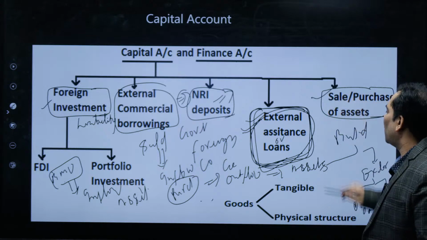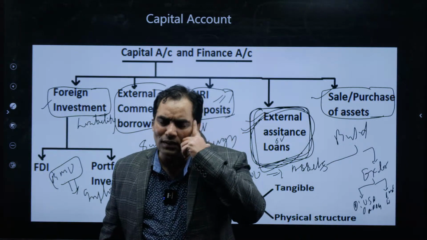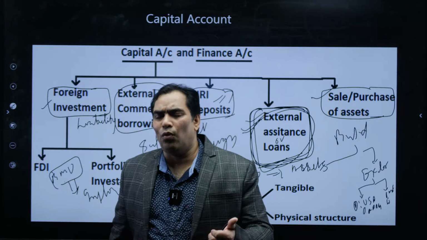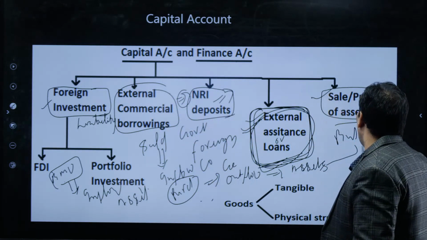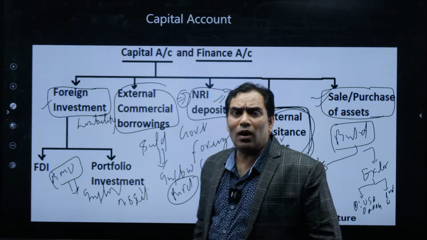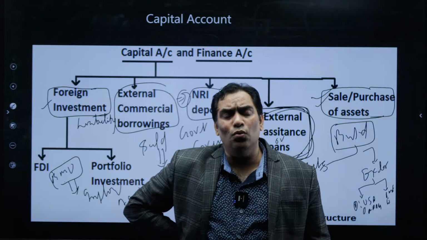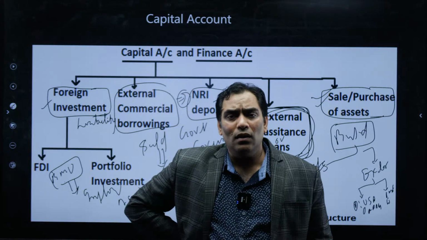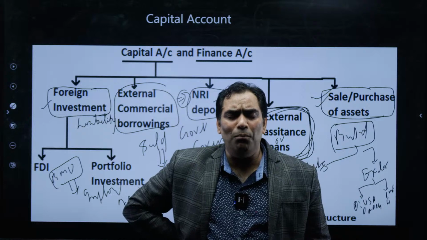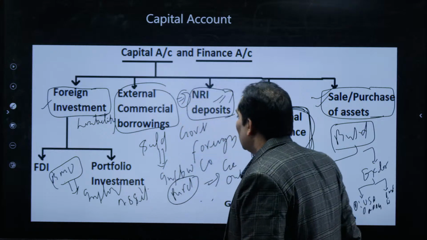And when there is sale and purchase, when there is a sale, that is nothing but inflow, and that is going to reduce our assets. And when there is purchase of assets in a foreign country, there is outflow of dollars, and this is also going to reduce our assets. Okay, so that is the case of the capital account. Undoubtedly our inflow on the capital account is more in comparison to inflow of dollars on the current account, and it is also a welcome step, but it is not as good as it would have been if the inflow of dollars had been on the current account. That is the meaning that I want to say.